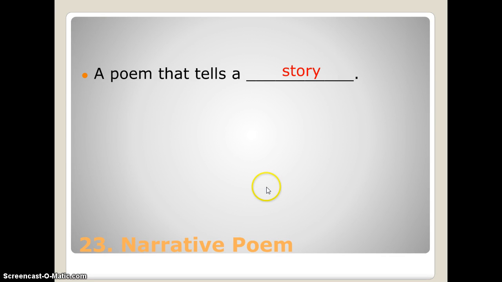If you do have a poem that's telling a story, that's our narrative poem. Just like narrative writing in any other case would tell a story, a narrative poem will also tell a story. It will have a narrator, a person who is telling the story. That narrator, just like in a written story in prose, can be first, second, or third person. And that's the basics that you need to know in order to understand figurative language for our poetry unit.